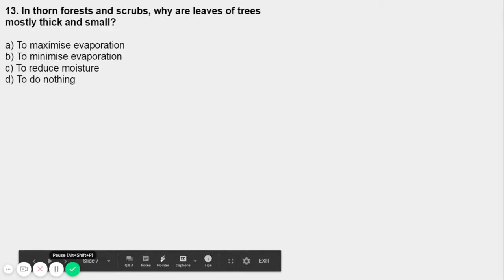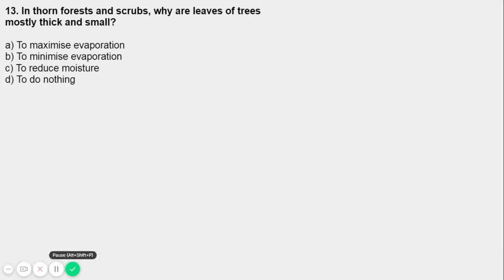So here's question number 13. In thorn forest and scrubs, why are the leaves of trees mostly thick and small? That's again related to forests, right? The options are: to maximize evaporation, to minimize evaporation, to reduce the moisture, or to do nothing.